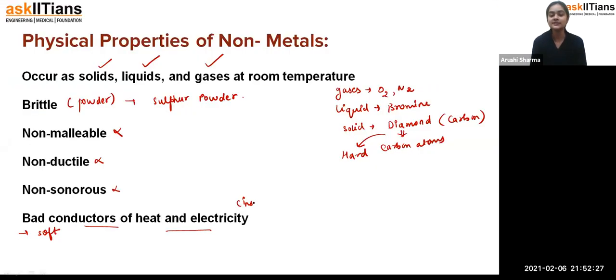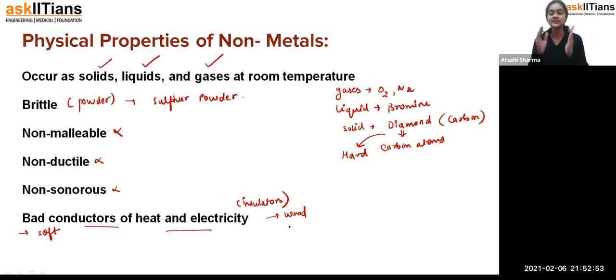So that means, students, non-metals are bad conductors of heat and electricity. Because, suppose any person is getting shocked because of electric current. What you can do is take a wood log.